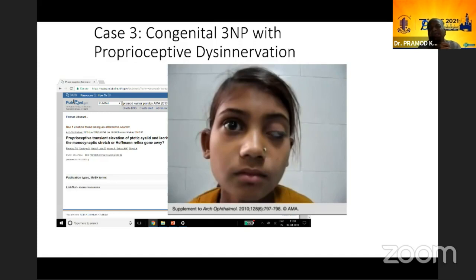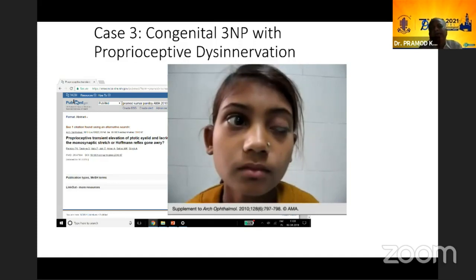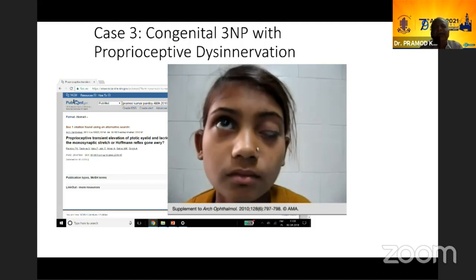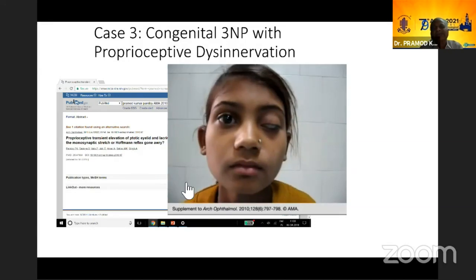Now she'll just touch again, and you will see that again this has taken about 30-40 seconds, and the lid has dropped again. Now when she touches again, she will again have that.